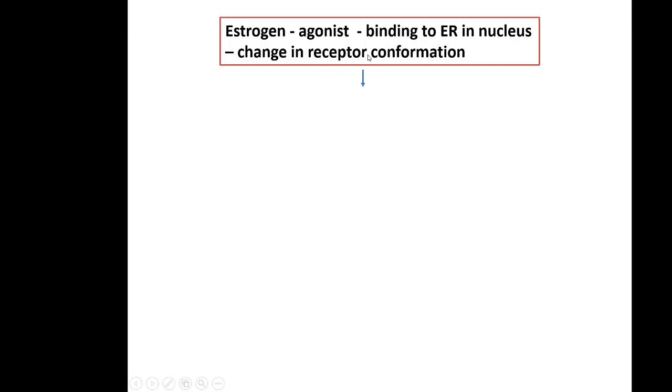This is the first step, change in receptor conformation. Due to this, there will be doubling of receptor, estrogen receptor dimerization. That is the second step.